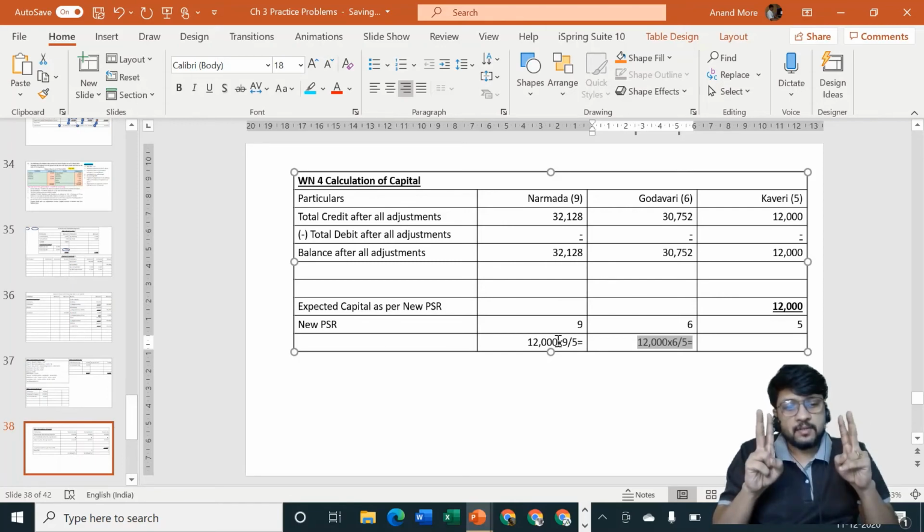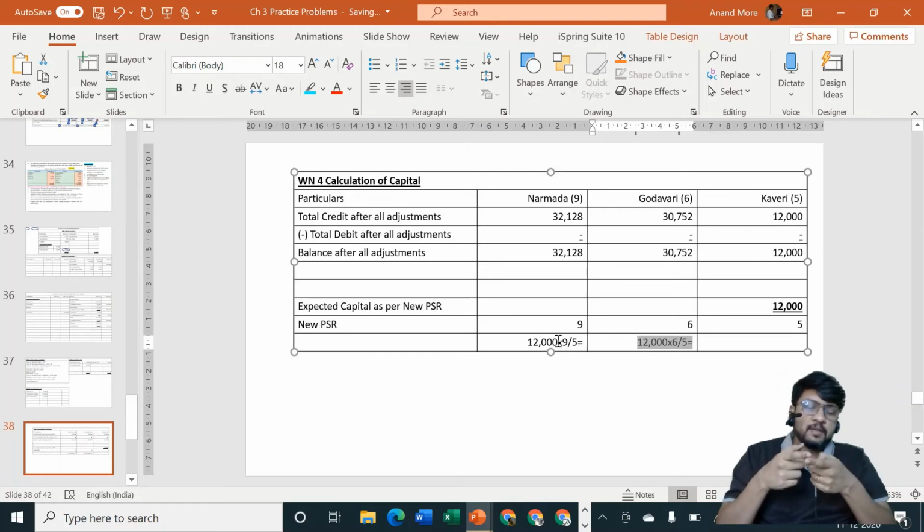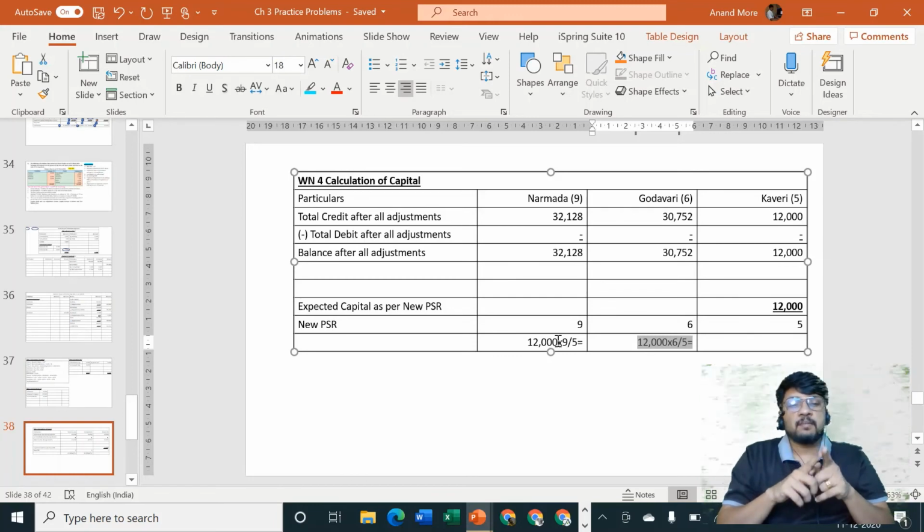Two conditions: the new partner's capital is given and the new partner's profit sharing ratio is also given, and the problem is silent about what basis should be taken. We can safely assume that the basis can be the new partner's capital, because he has come recently into the partnership firm and he is demanding that for so much share, I am ready to bring this much capital, or since I am bringing this much capital, I want so much share.